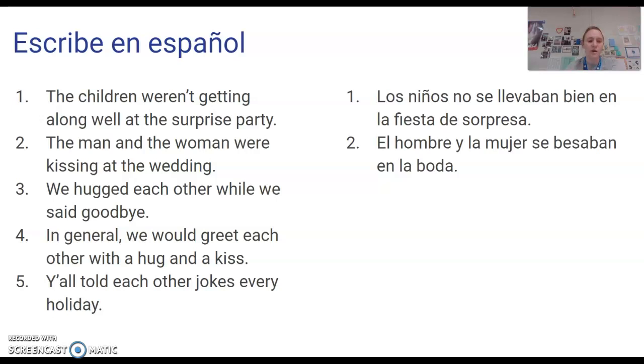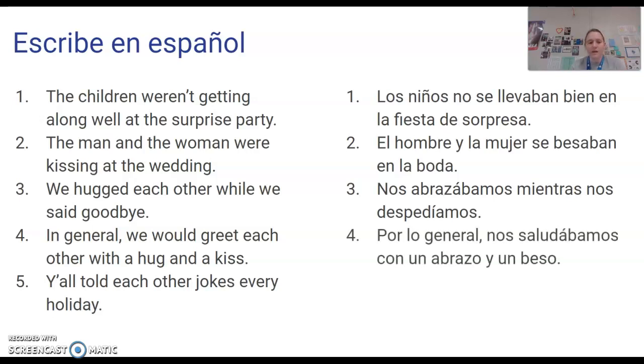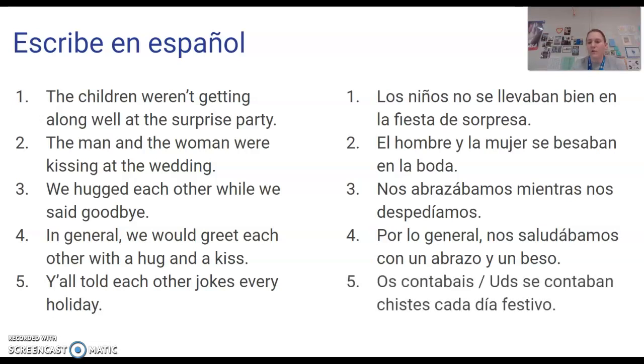We hugged each other while we said goodbye. Nos abrazábamos mientras nos despedíamos. In general, we would greet each other with a hug and a kiss. Por lo general, nos saludábamos con un abrazo y un beso. Y'all told each other jokes every holiday. Os contabais chistes cada día festivo. Or ustedes se contaban chistes cada día festivo.